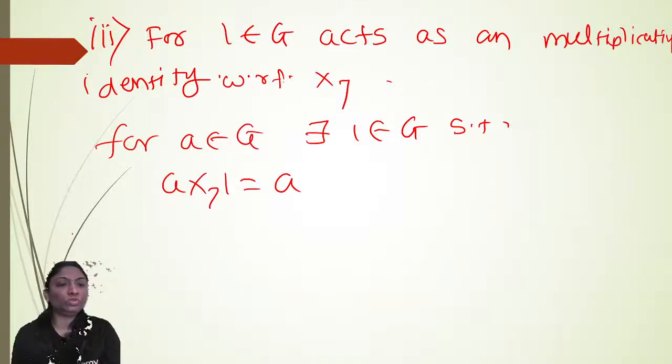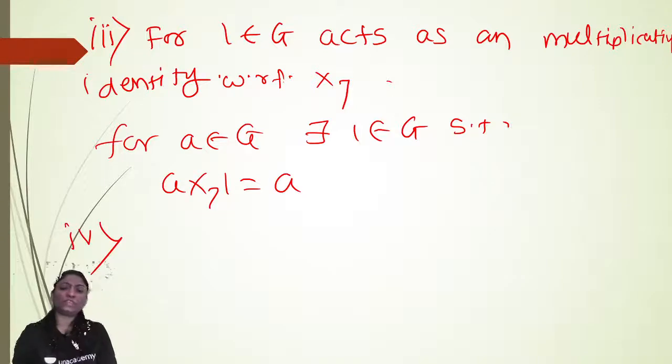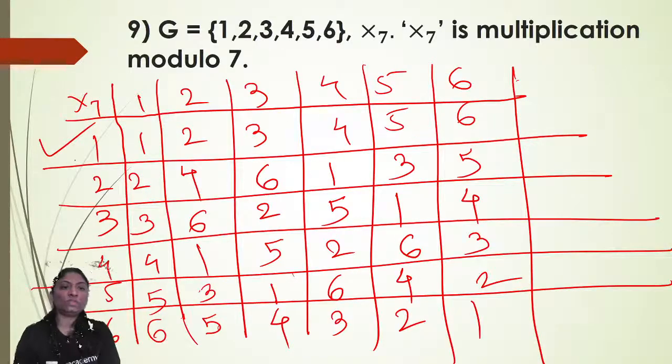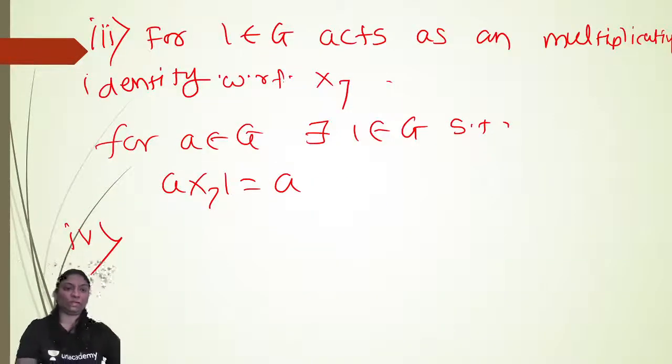Okay. Now fourth one. Now check whether inverse exists or not. The inverse of 1 is 1. Inverse of 2 is 4. Inverse of 3 is 5. Inverse of 4 is 2. Inverse of 5 is 3. Inverse of 6 is 6. So we can write here inverse exists for every element.